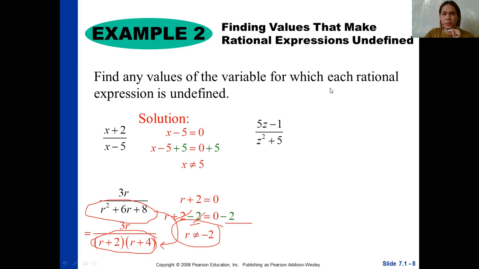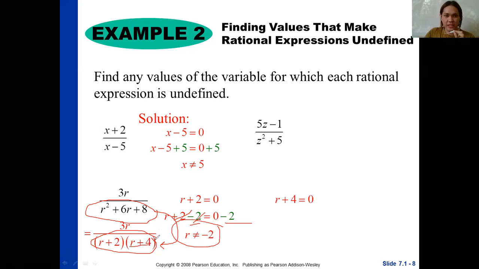Then after that, we will now solve 5z minus 1 all over z squared plus 5. We're going to find the values of the variable in your denominator which make the rational expression undefined. What will we do again? I forgot the other one, right? Let's go back first, we forgot the r plus 4 here.